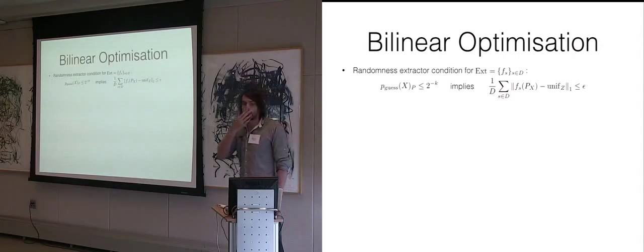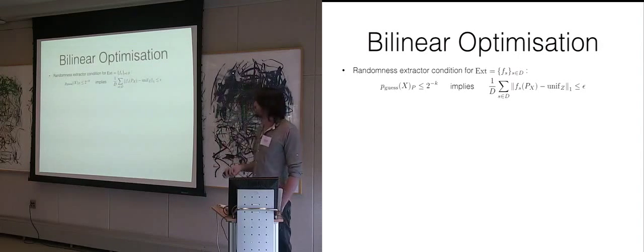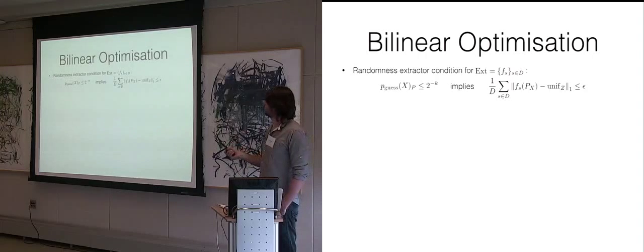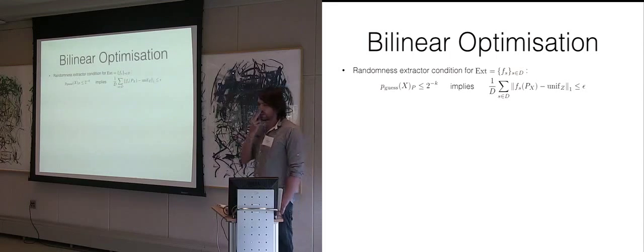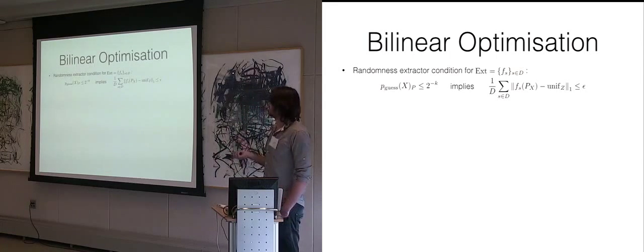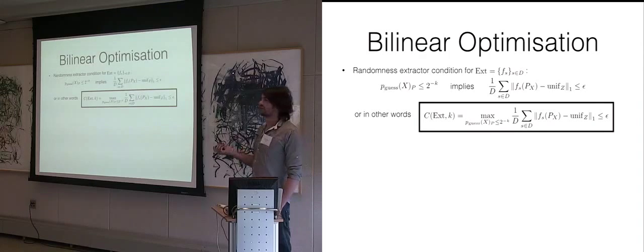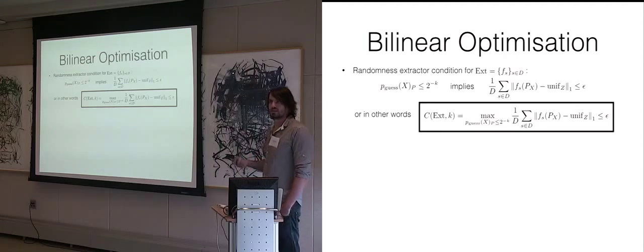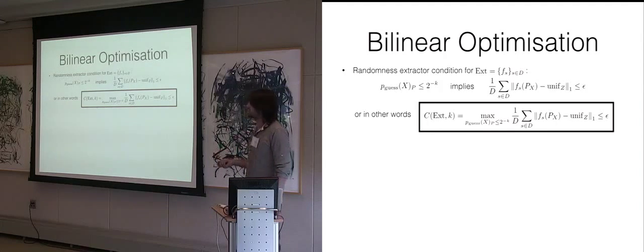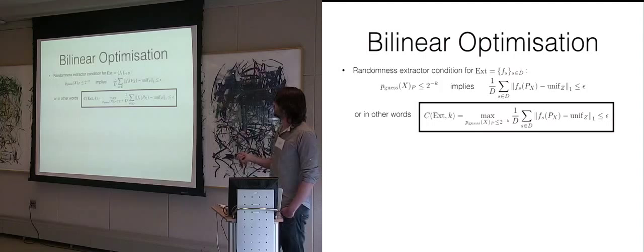So we start with the classical extractor property. Again, I have given a set of functions, and I want that if I cannot guess the input too well, then the output on average over all functions should be almost uniformly random. In other words, I can also write this as this expression over here. So I can optimize the distance to the uniform distribution over all probability distributions that I cannot guess too well. And then I call this C, okay?